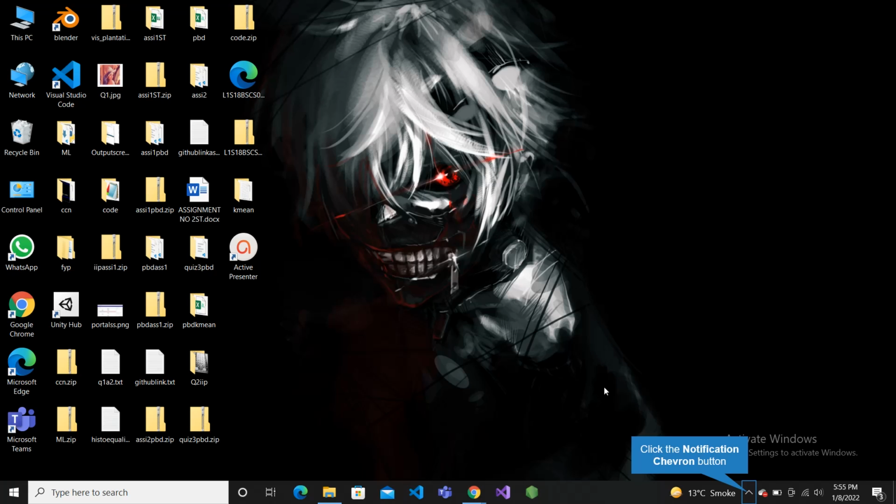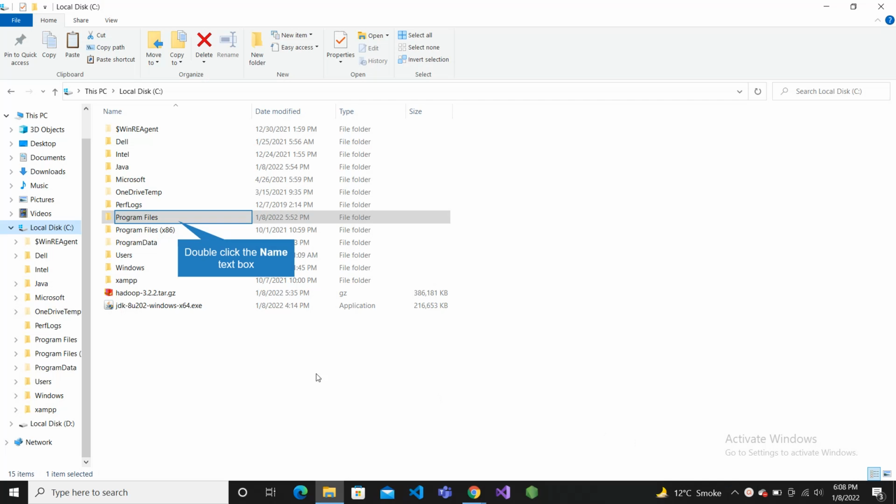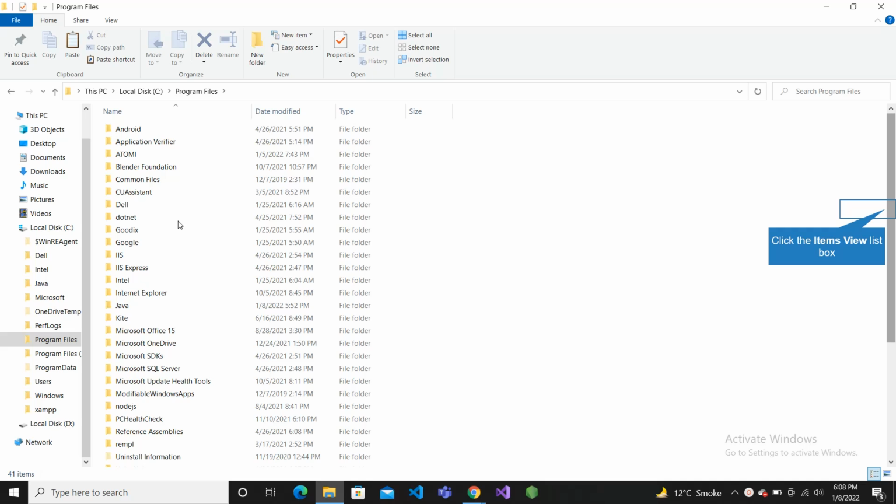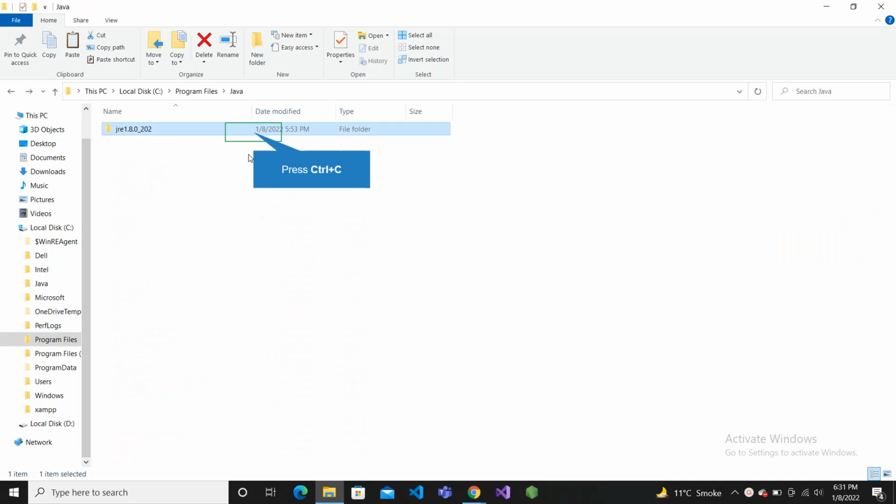Now close. Now we shall enter into Program Files and move our JDK into the Java folder, because sometimes there will be an error while we set environment variables for Java. So you can see inside Program Files there is also another folder for Java. Inside Java we have our JDK.